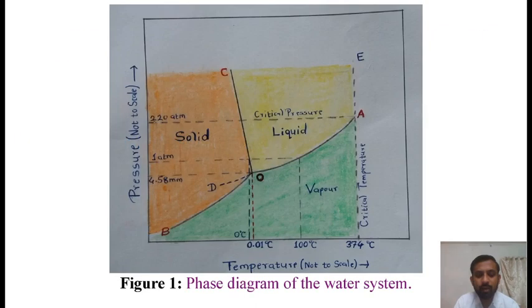The phase diagram of water system is shown in figure 1. The salient features of the phase diagram of water system are the curves OA, OB, OC, the three regions or areas, and the triple point O. Let us discuss one by one.